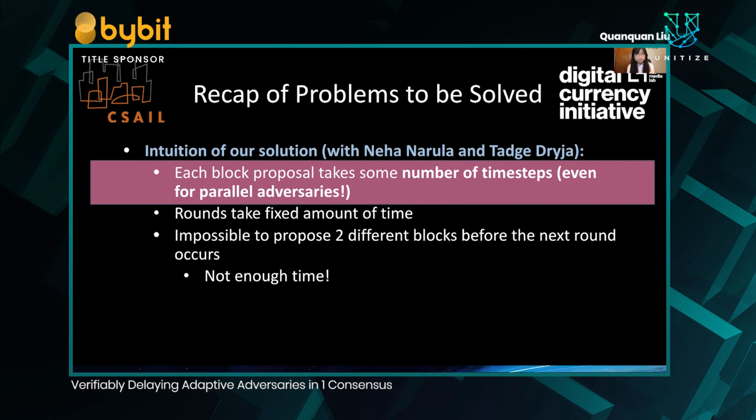We are able to ensure this property because, since rounds are fixed, it is impossible to propose two different blocks by performing the necessary number of time steps before the round rolls over. You just don't have enough time, even if you have access to parallel processors, to perform the necessary time steps before the round rolls over to the next round. Thus, this is intuitively a way to commit to your block before you send it. And an adaptive adversary does not have time to commit to a different block in the same round.